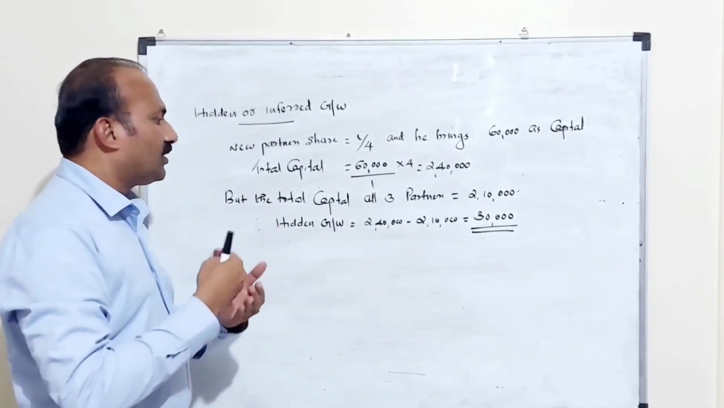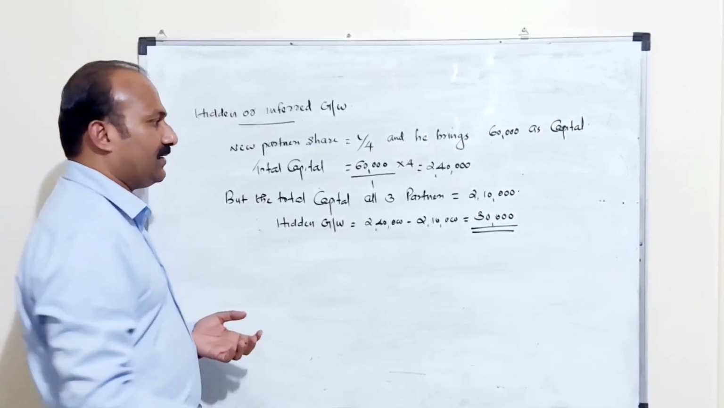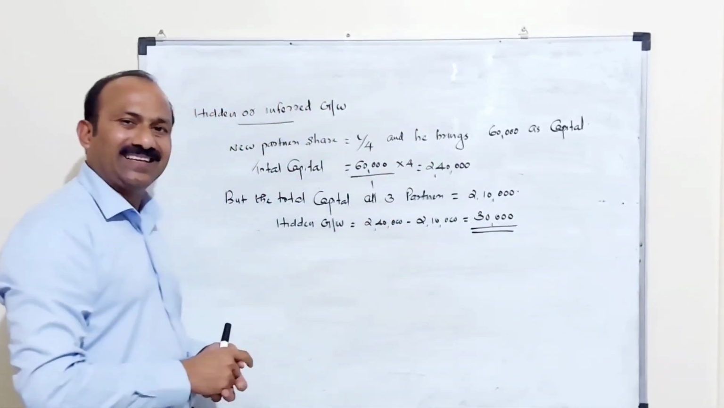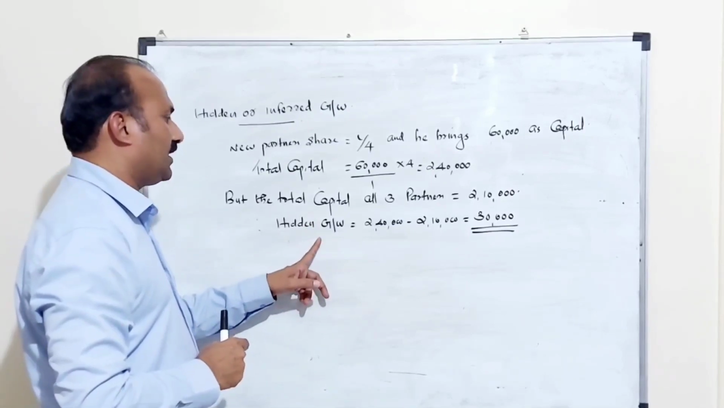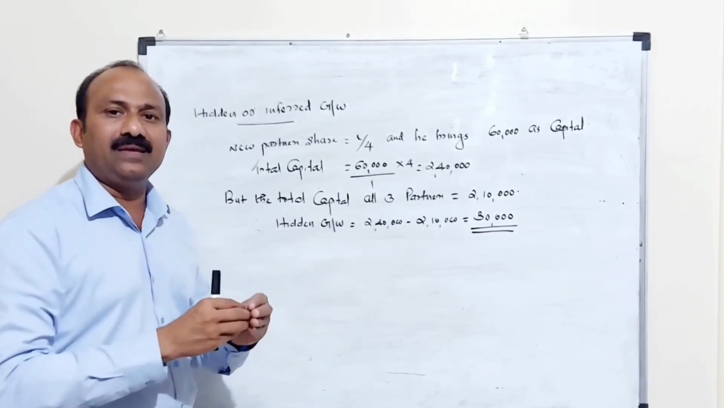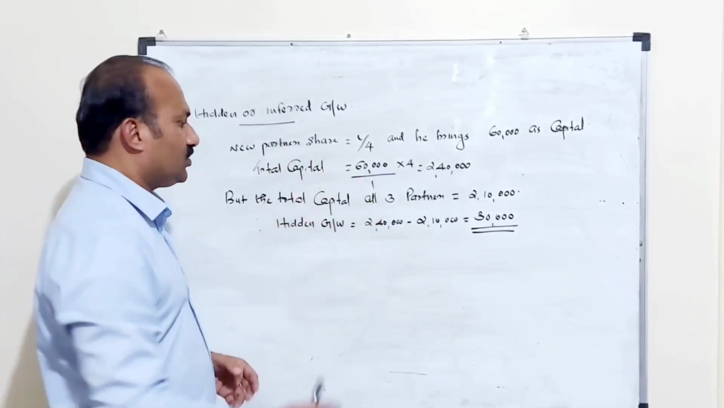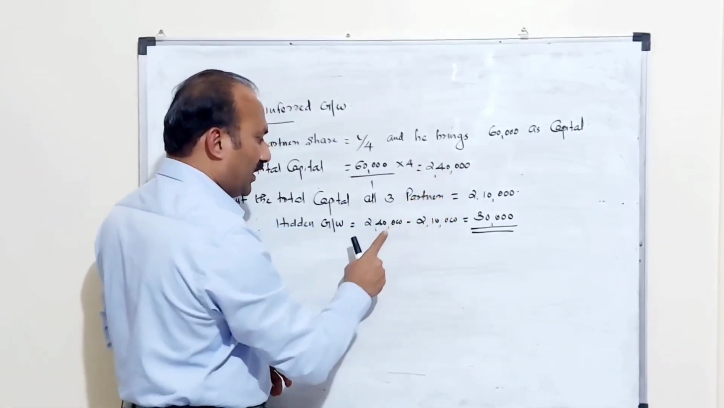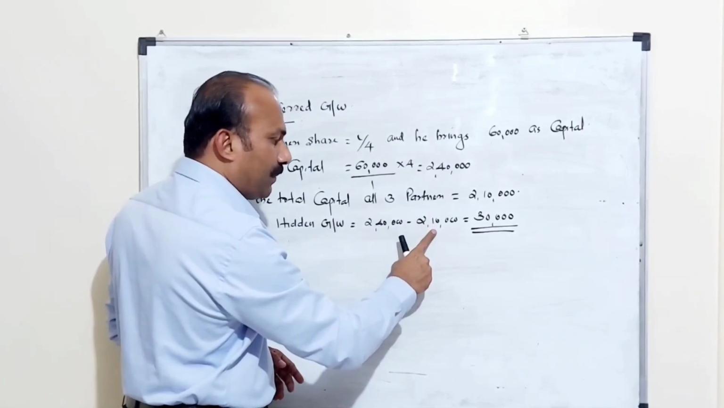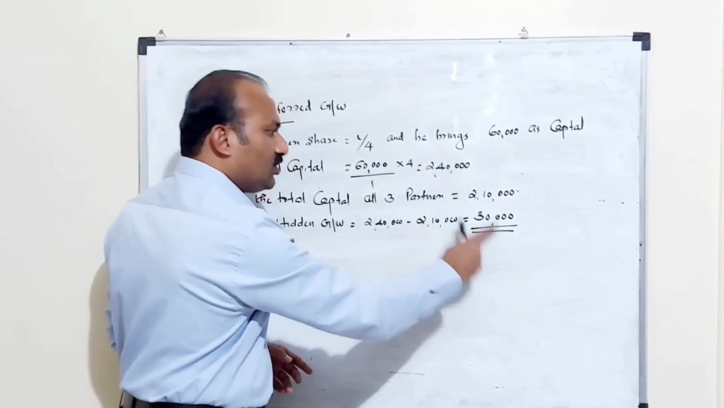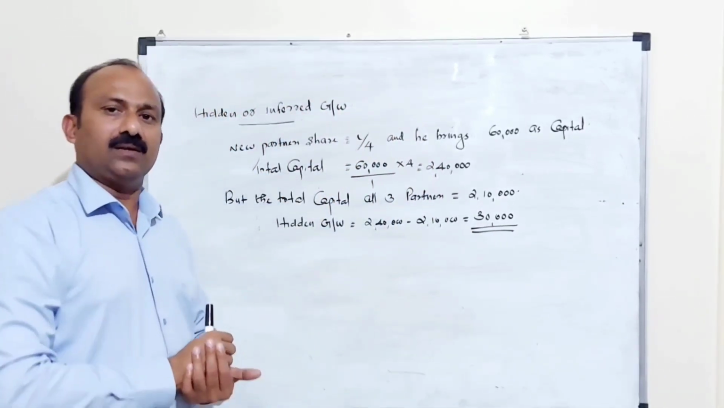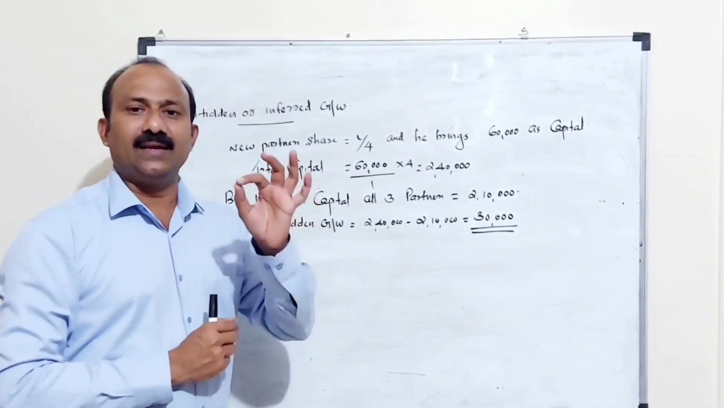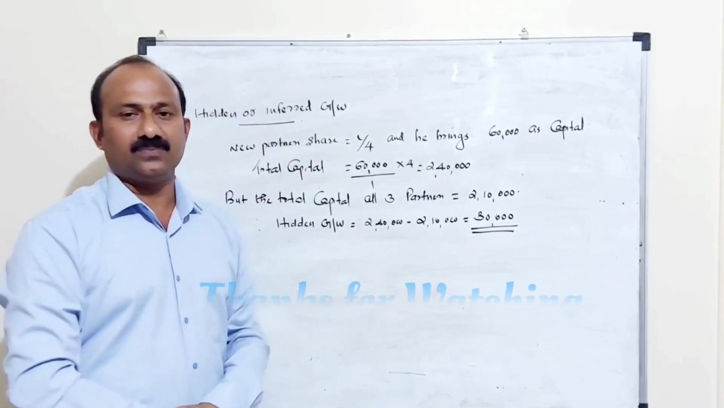But when the total capital of the three partners is added, it comes to 2,10,000 only, based on the example. So we can understand that the remaining amount can be treated as goodwill. The total firm's capital is 2,40,000, and the three partners' capital together is 2,10,000. So the remaining 30,000 will be the amount of goodwill. This is known as hidden or inferred goodwill. Thank you.